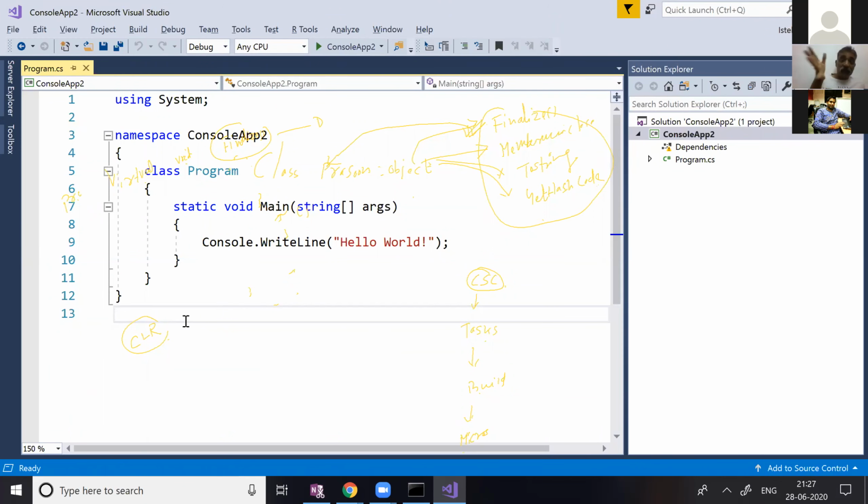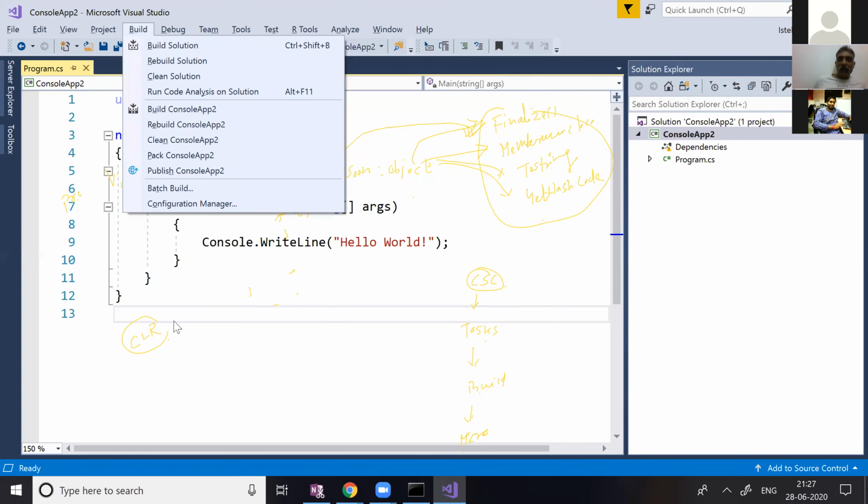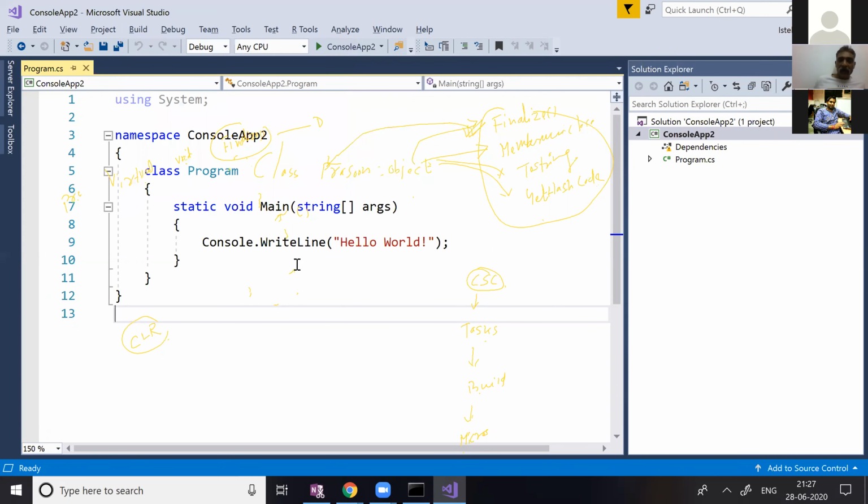If I lose this question, it makes a hell of an impression about me, because he says he has 10 years of experience. So where is the expertise of this person, just going for achieving a requirement of the project and finishing making the projects? So build is basically an option, and if I click on build, it will compile my C sharp class. That's what I'm asking you now: who compiled the class?